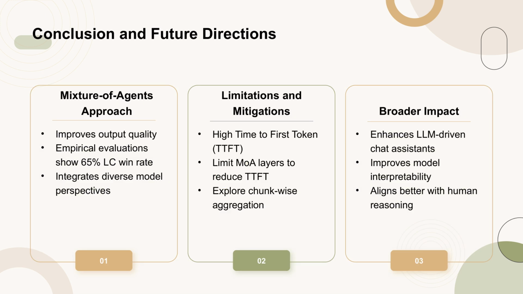The Mixture of Agents approach introduced in this paper significantly improves the output quality of multiple LLMs through iterative collaboration. Empirical evaluations on AlpacaEval 2.0, MT-Bench, and FLASK showed substantial improvements, with the LC win rate of up to 65%. This validates the hypothesis that integrating diverse perspectives from various models leads to superior performance compared to a single model. However, the method has limitations such as high time to first token, TTFT, which can be mitigated by limiting the number of MOA layers or exploring chunk-wise aggregation.